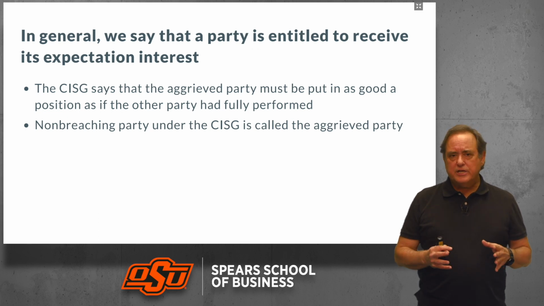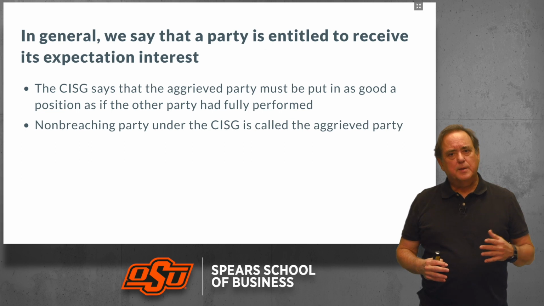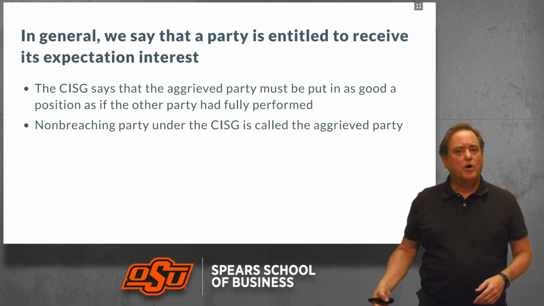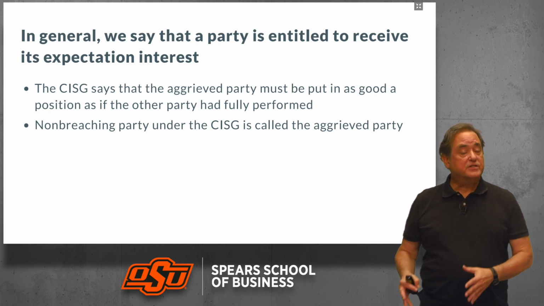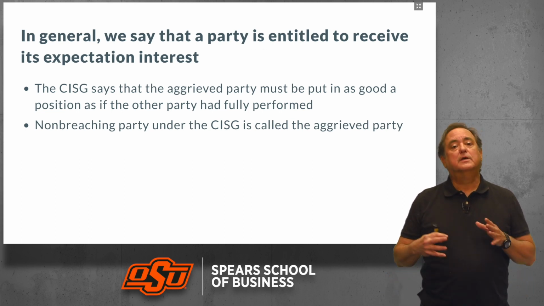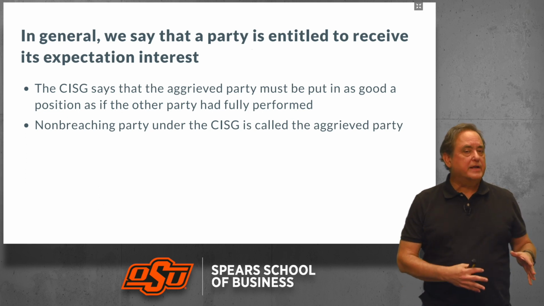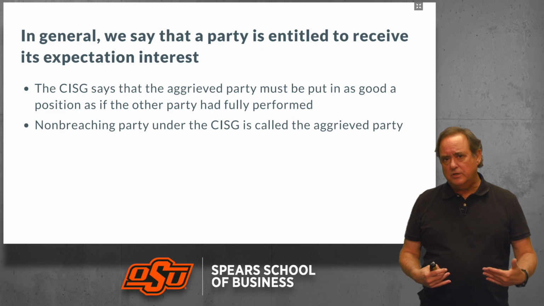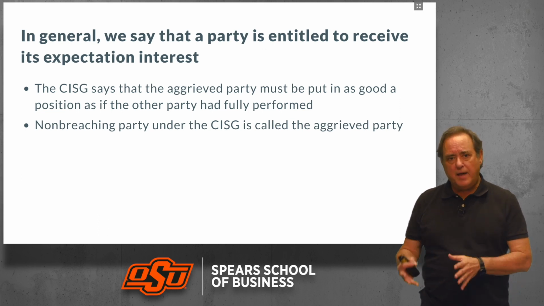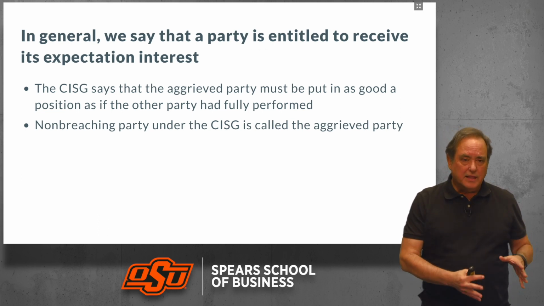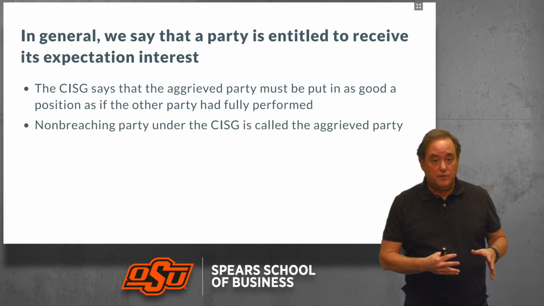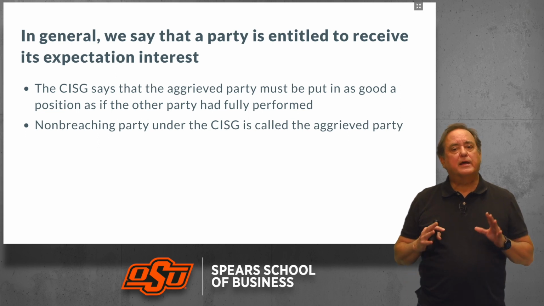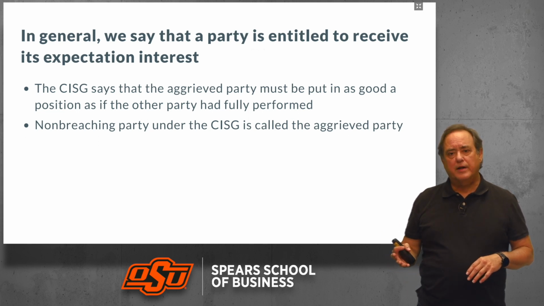And the CISG says that the aggrieved party must be put in as good a position as if the other party had fully performed. Whatever sum of money that is, the non-breaching party is entitled to receive because its expectation was not met. And so the money is going to make up for the lack of the recovery of the expectation interest. So again, the non-breaching party under the CISG is called the aggrieved party.